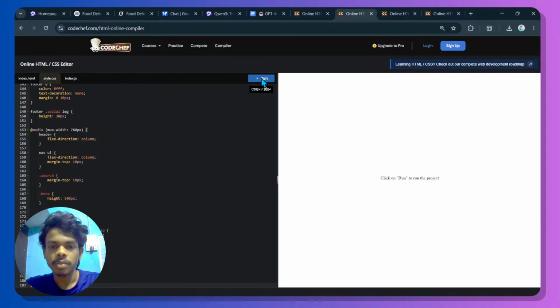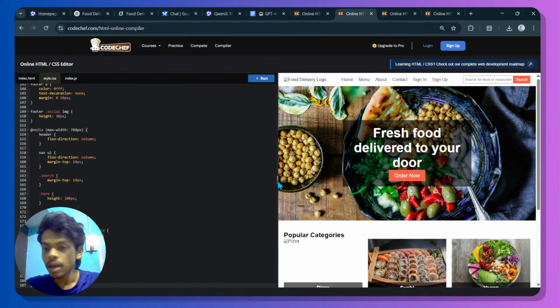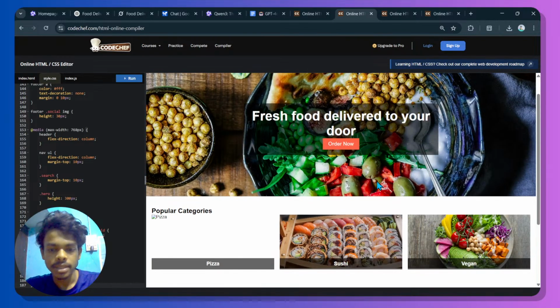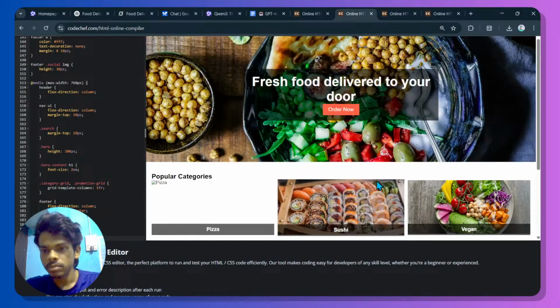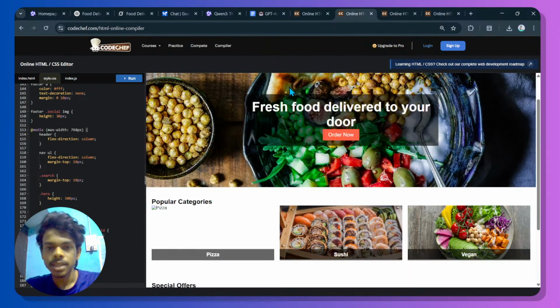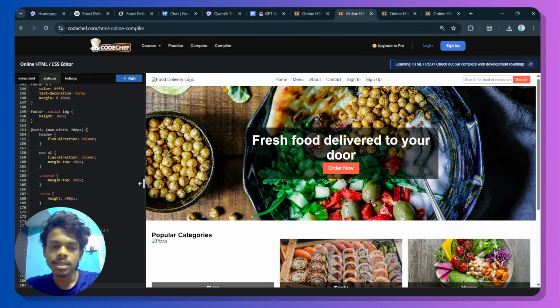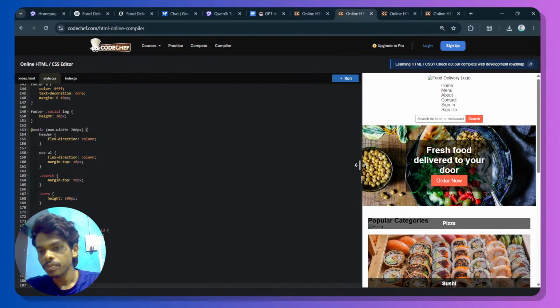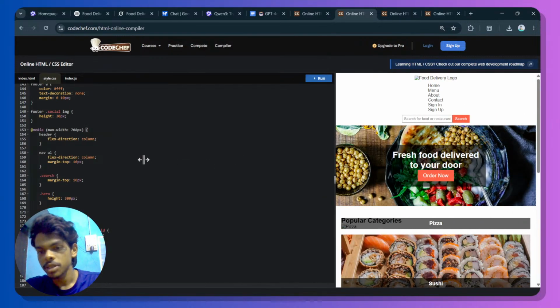And this was from Grok, so let me run this, and it is quite better. It's nice. It has added images. Wow. It is better than Qwen's response, to be honest. We can search here and we have all the footers and everything. Is it responsive? Let me check. No, it is not responsive. It should be responsive.